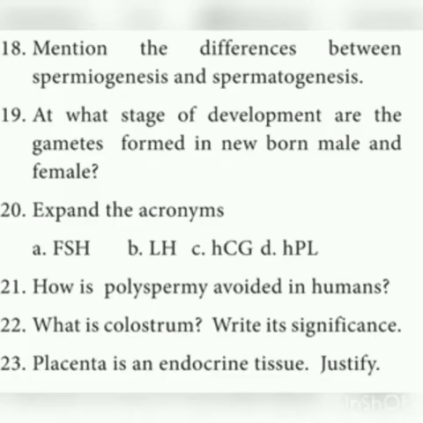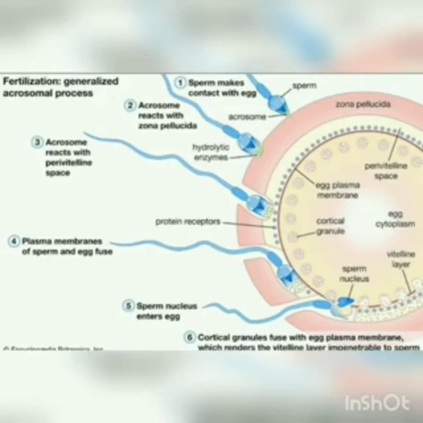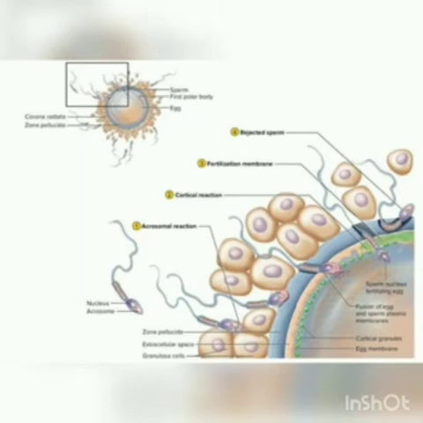And the next one, how is polyspermy avoided in humans? Very important 2-mark question. Once fertilization has happened, that means after the entry of the male gamete into the egg, the cortical granules from the cytoplasm of the egg form a barrier called the fertilization membrane around the ovum. This prevents the penetration of other sperms. That's how polyspermy is prevented. Only one sperm enters into the egg. So once the sperm enters into the egg, the cortical granules of the ovum form a barrier called the fertilization membrane, which prevents the further entry of other sperms.